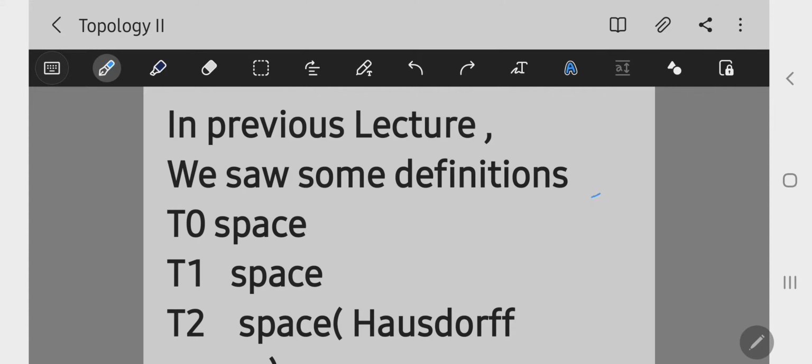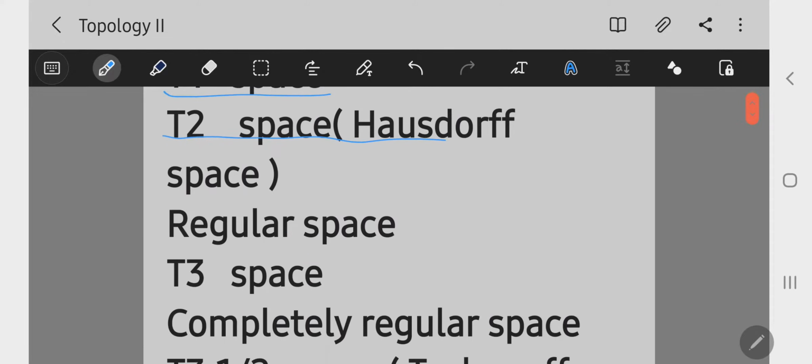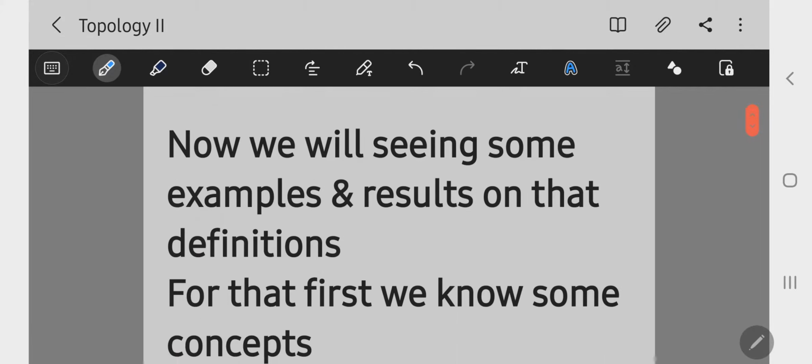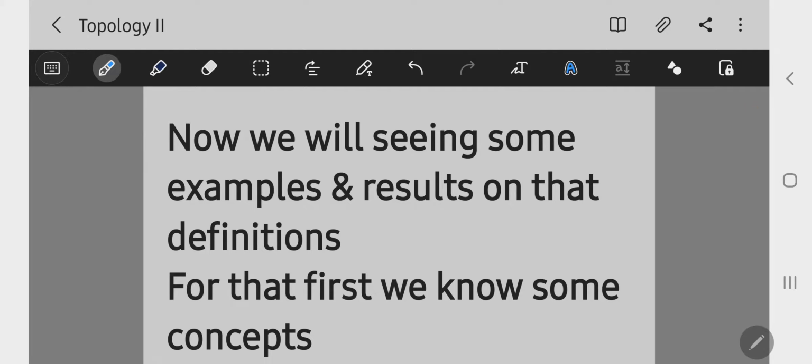In the previous lecture, we saw some definitions: T0 space, T1 space, T2 space, that is Hausdorff space, regular space, T3 space, completely regular space, T3½, that is Tychonoff space, normal space, and T4 space. Now we will see some examples and results on these definitions.